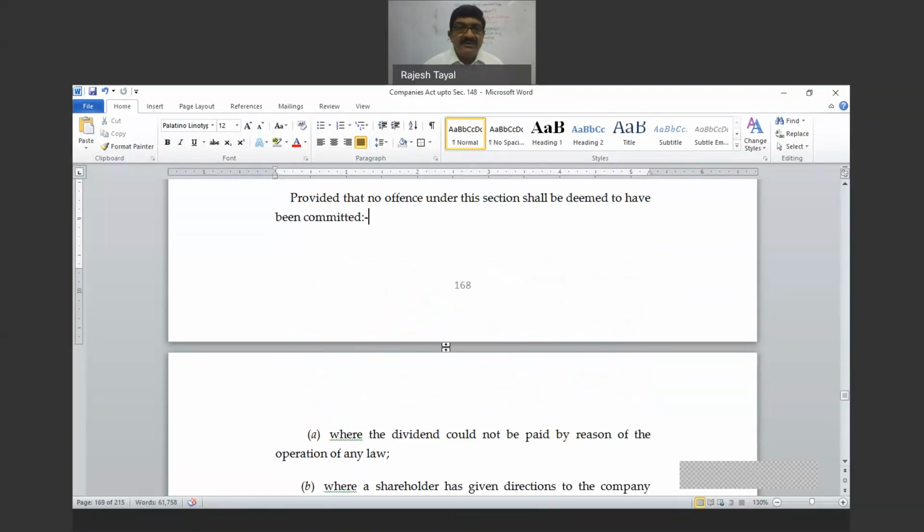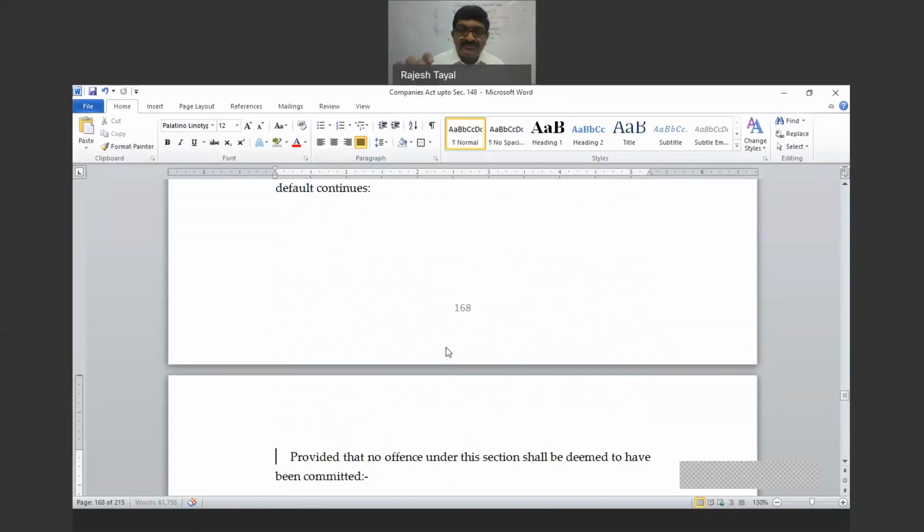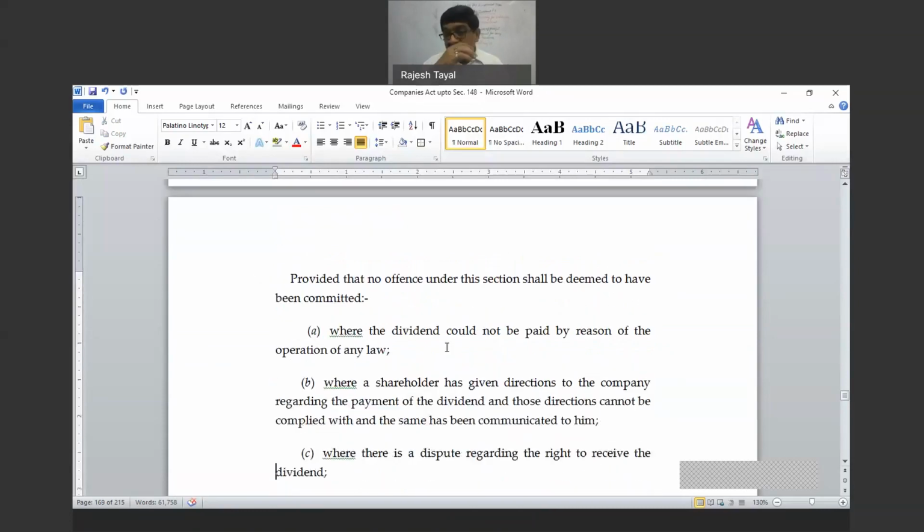What is the meaning of this? No offense is deemed to have been committed. It means prima facie there is an offense, the offense of dividend not being paid. But it will not be treated as an offense in any of these following conditions. Number A, the dividend could not be paid by reason of operation of law. Any example where dividend is not paid for operation of law?